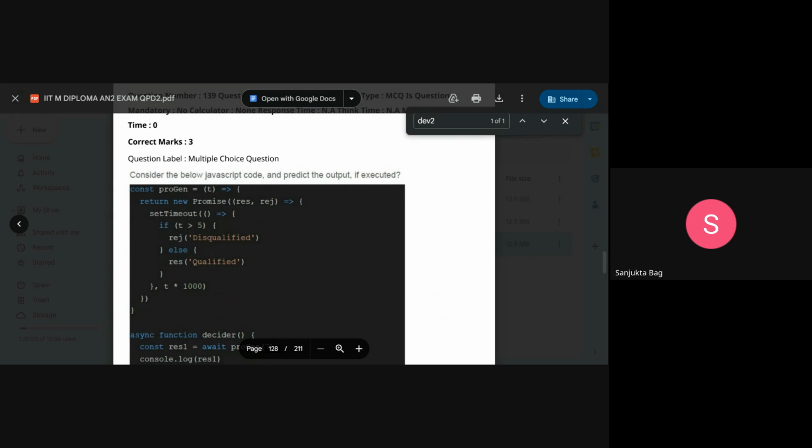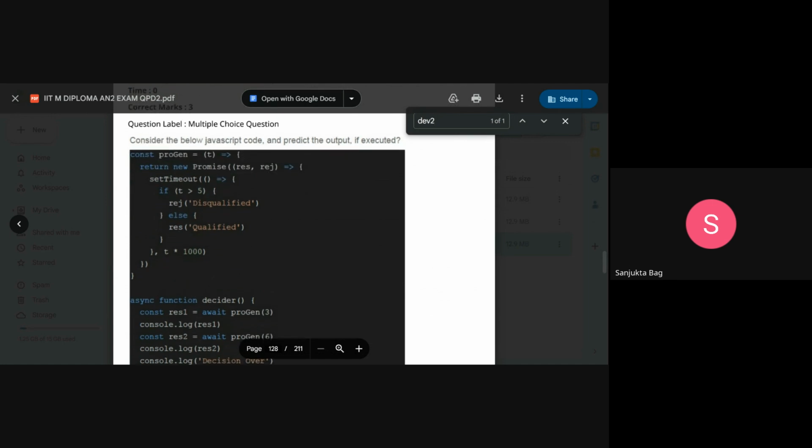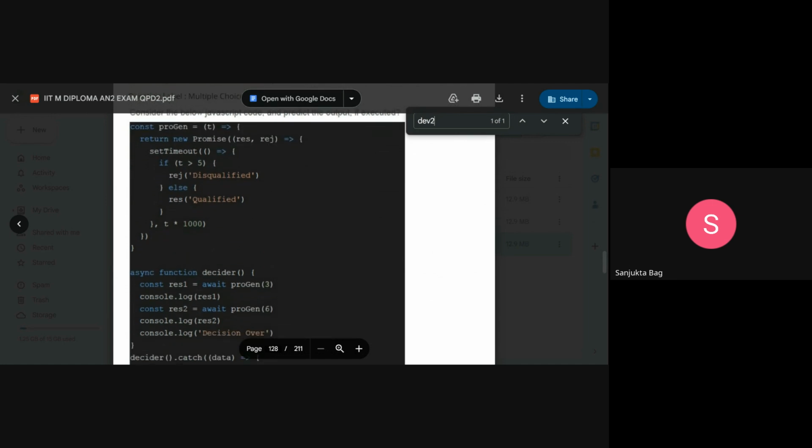Here again, we have JavaScript code; predict the output if executed. We have this function progen with t. It returns a new Promise with resolve and reject, and if t is greater than 5, it rejects with disqualified, else it resolves with qualified. Now in the async function decider, we are calling progen with the argument 3.